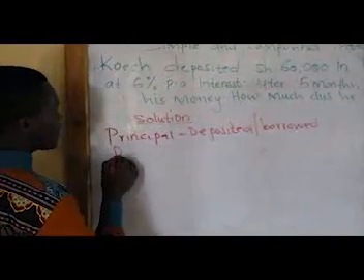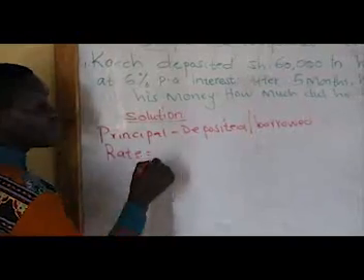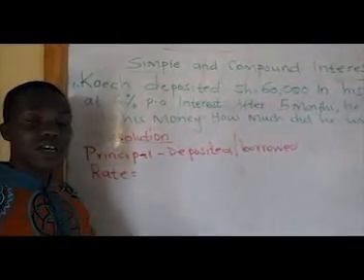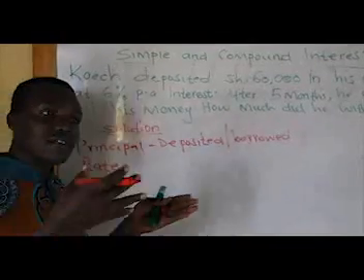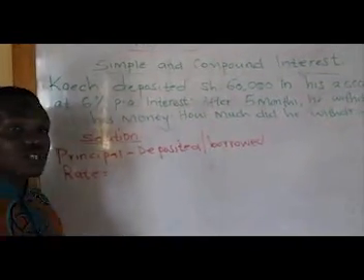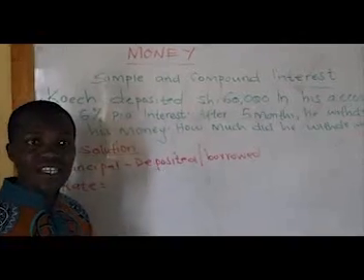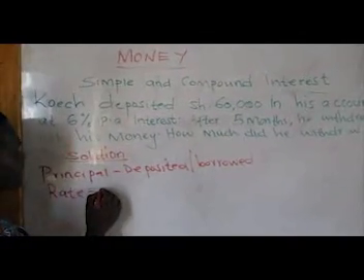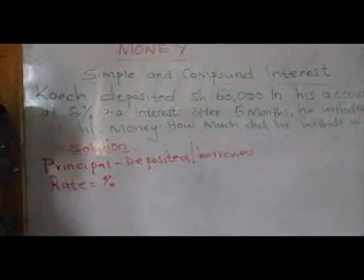Then this interest must always be calculated at a given rate, depending on the bank. Some banks might give you a loan, or you might save the money with them, and they might tell you that they are giving you an interest of 1%, 2%, 3%, whichever. So rate is always calculated as a percent.